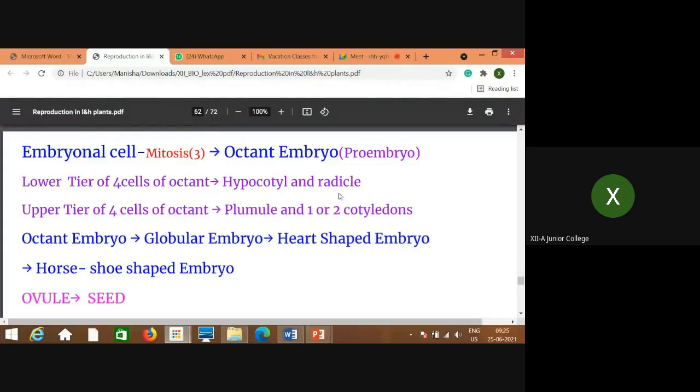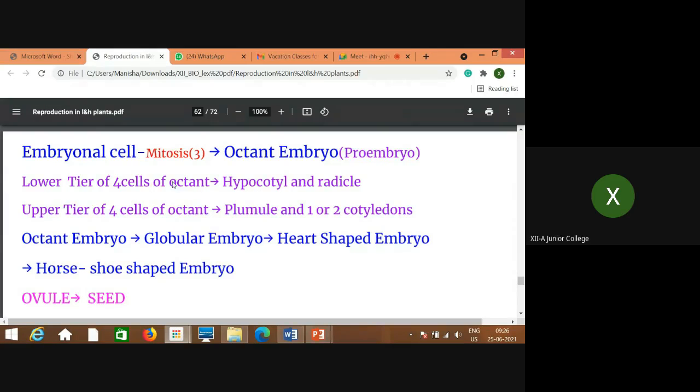This is the radicle. The radicle gives rise to roots, whereas the upper tier of four cells of this octant gives rise to plumule. That means in the further development it gives rise to the shoot system, and one or two cotyledons. Try to understand. Out of 8 cells of this octant embryo, proembryo, how the upper tier and lower tier give rise to these is shown.